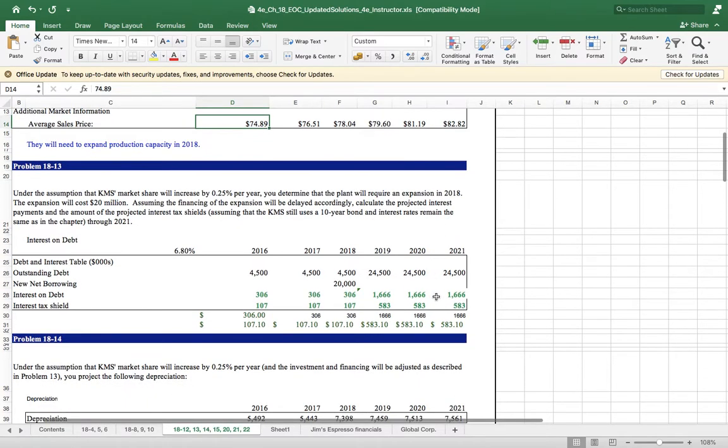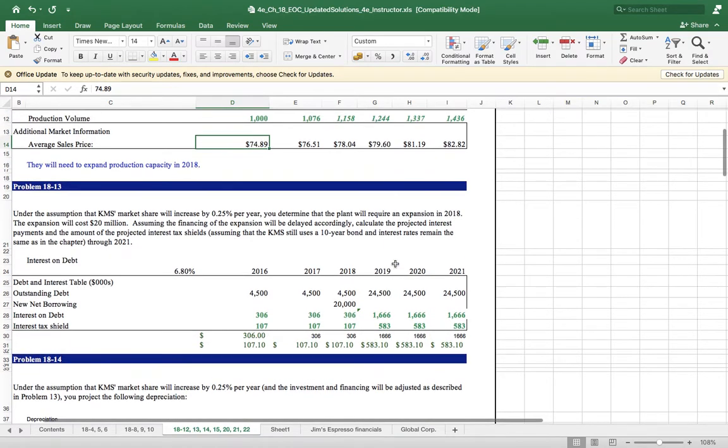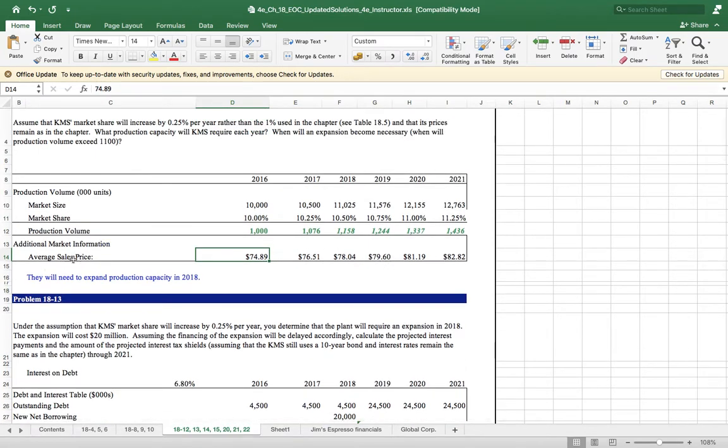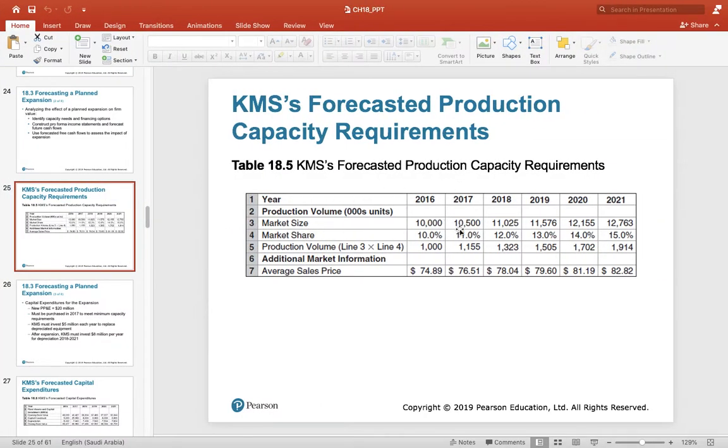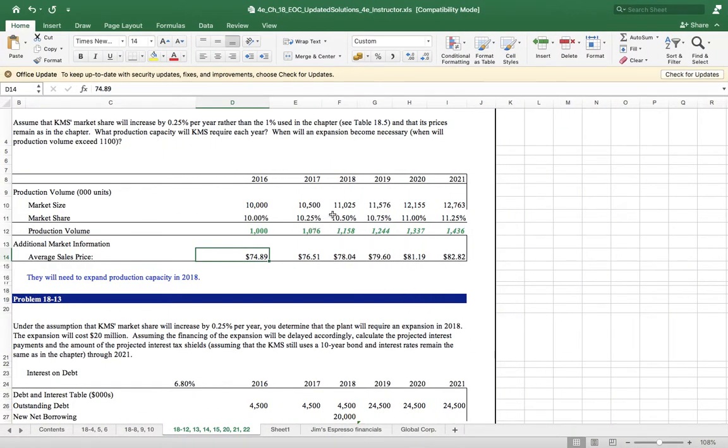Now come to 18-13. The company is giving you the information that if the number of units increases to 11,000, it needs additional investment of 20 million. In the PowerPoint, the 11,000 is achieved in 2018 itself, that's why we needed to make an investment in 2018. But here, 11,000 is achieved in 2018, so in 2017 there is no investment.